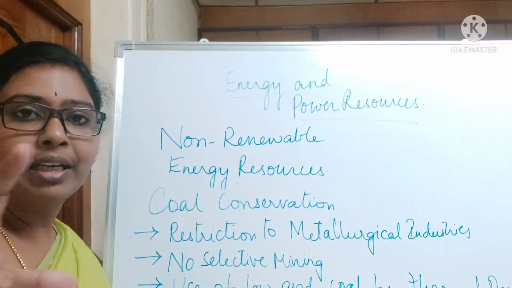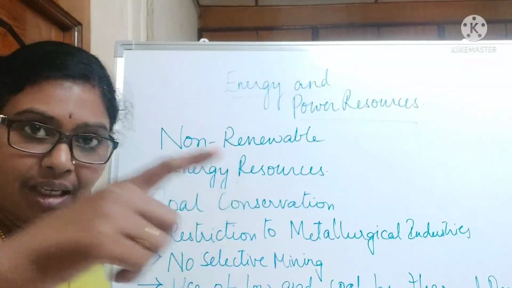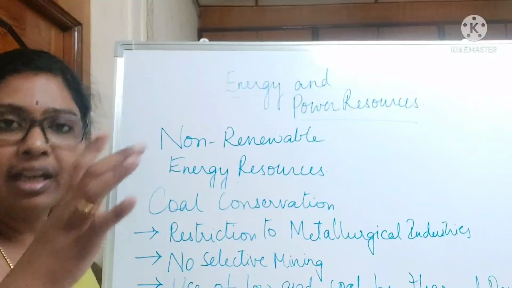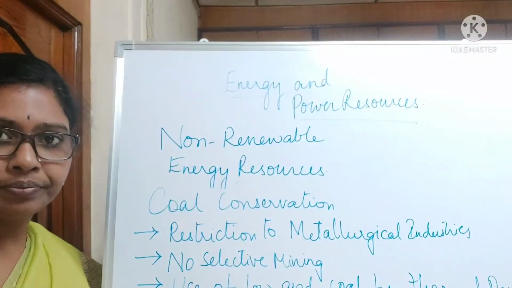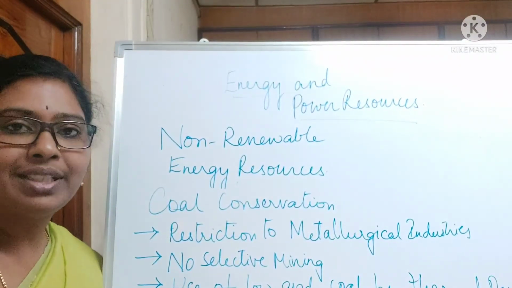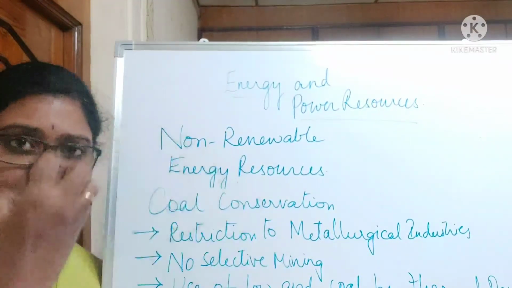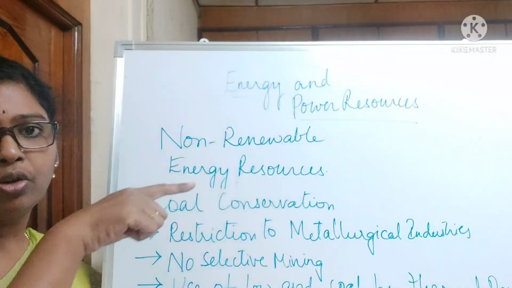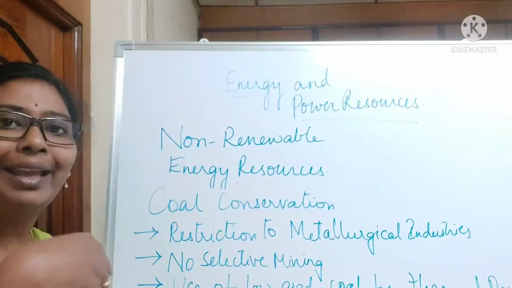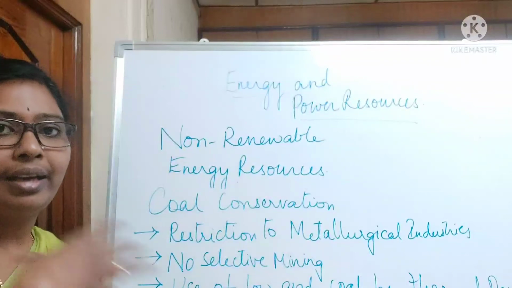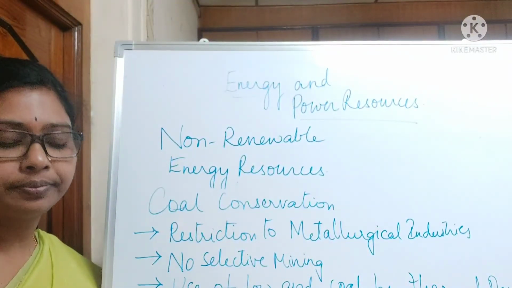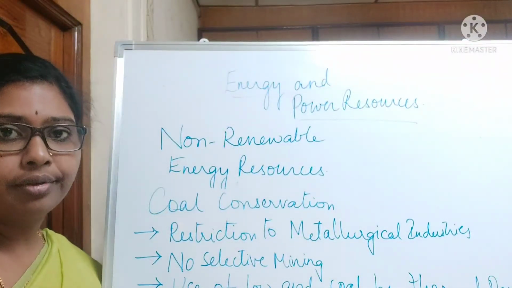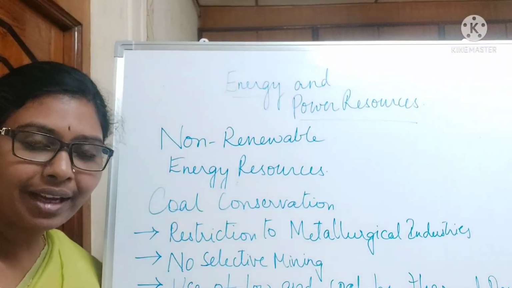Small coal mines can be amalgamated and made into one very big coal mine, and then the mining can be done. Uneconomic coal mines, we say, which don't give any money, can be made into one very big coal mine, and then we can take coal out of it. And more importantly, encouragement of renewable sources of energy should be done.